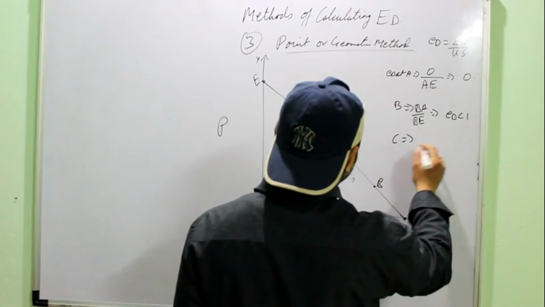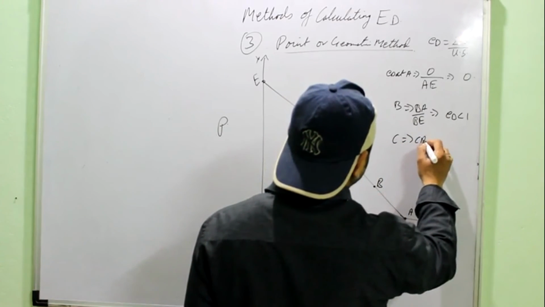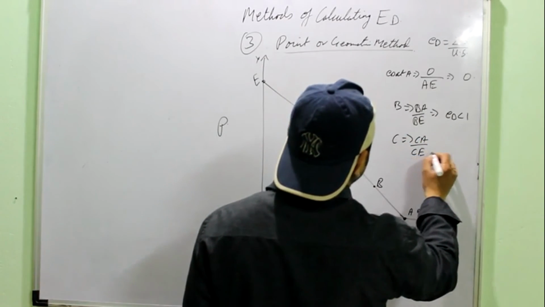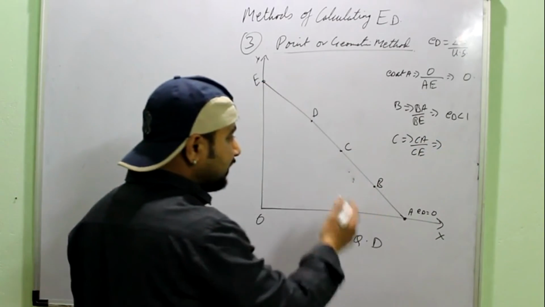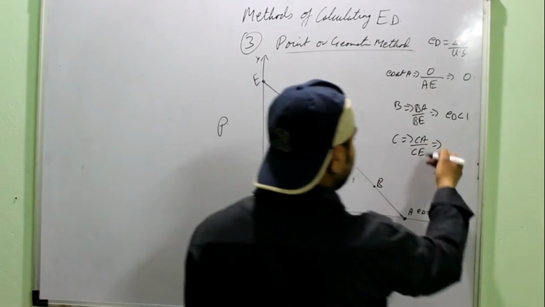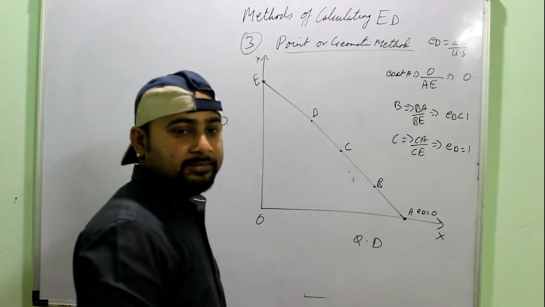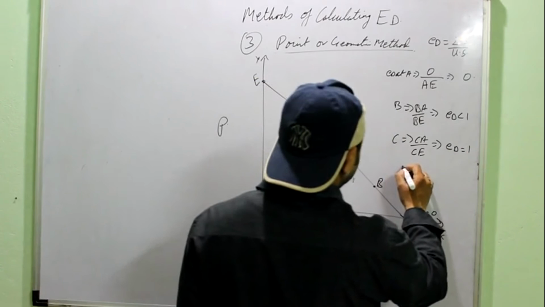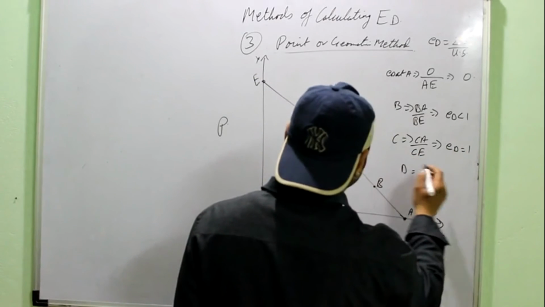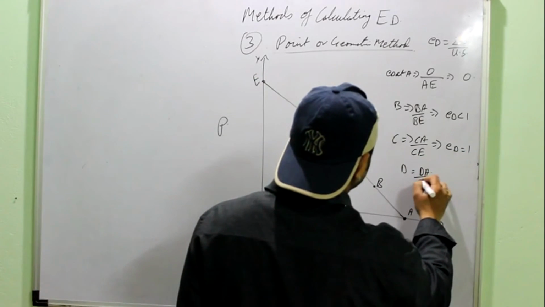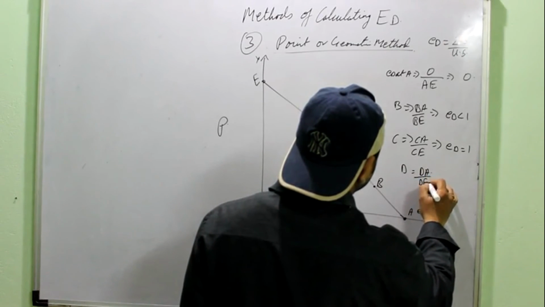Similarly at point C, it is CA upon CE. Now you can see that both segments are equal, so the same number divided by itself gives 1. At point D, lower segment is DA and upper segment is DE.